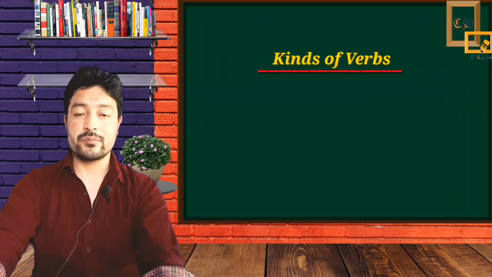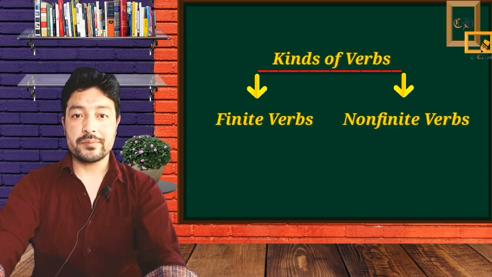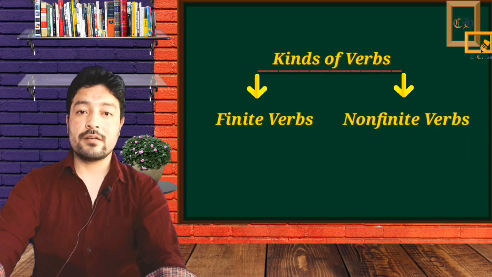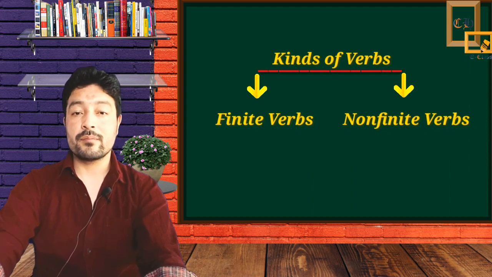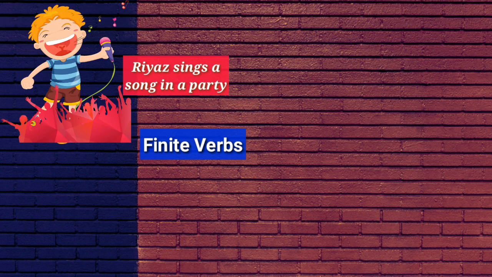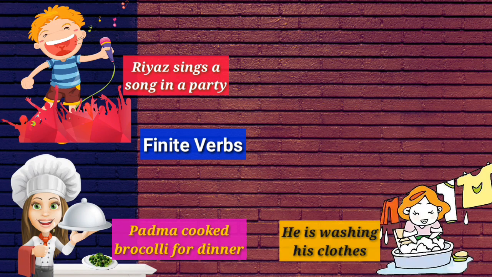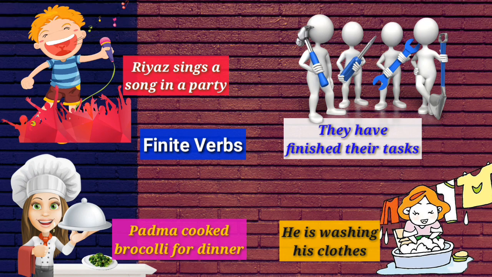There are two main kinds of verbs. One is known as finite verbs, and the second one is non-finite verbs. If a verb has a subject and a tense, it can be called a finite verb. The finite verbs are the main verbs in a sentence. For example, Riyaz sings a song in a party. Padma cooked broccoli for dinner. He is washing his clothes. They have finished their tasks.